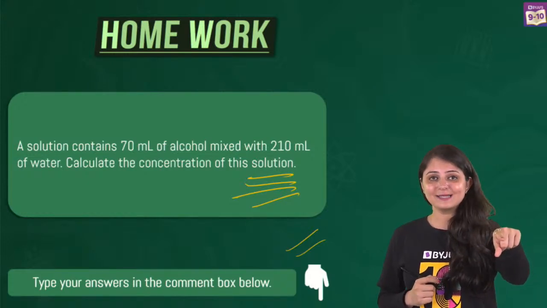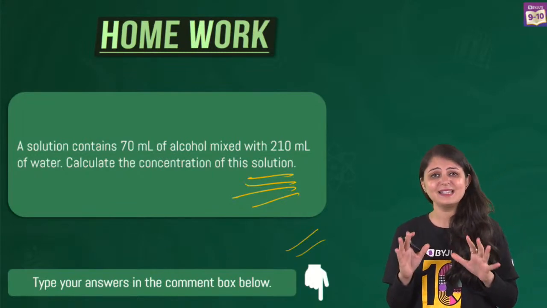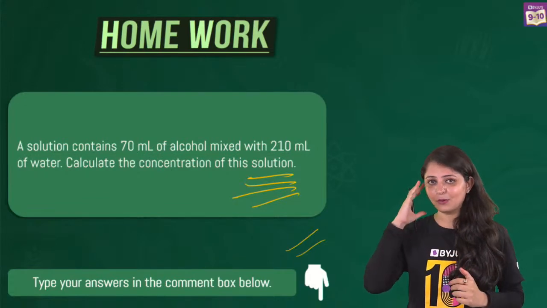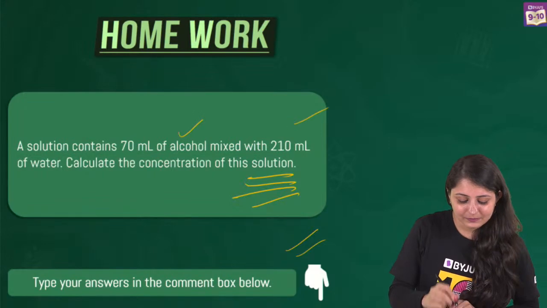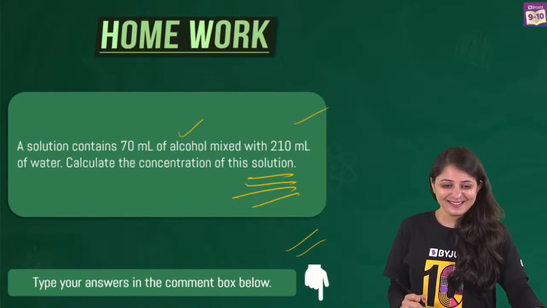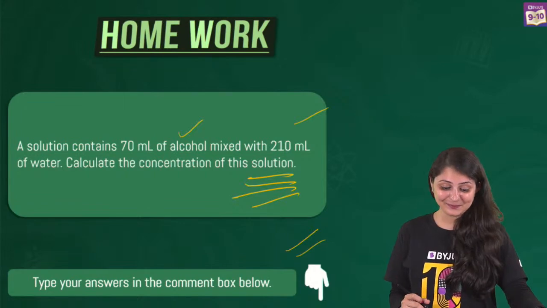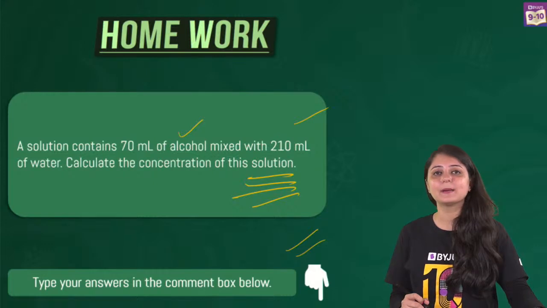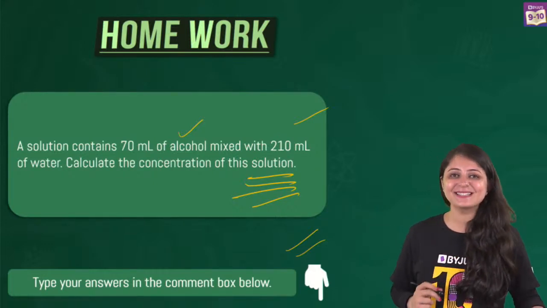I can see a mix of answers are there. Some people are saying 33.33, some people are saying 25%. So guys, solve it with a pen and paper, solve it with all the concepts that I've told you. We have 70 ml of alcohol combining with 210 ml of water. Most of you are voting for one answer, but let's see. You never know, sometimes the answer which is not in the majority might also be the right one. So we'll definitely be discussing this.